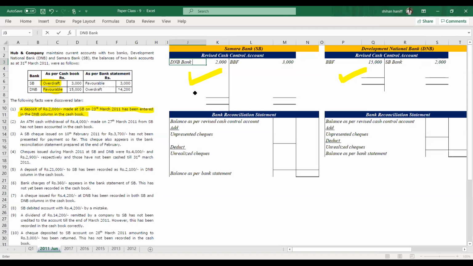So transaction number one: a deposit of 2,000 made at SB should come here, but it has been entered in the DNB column of the cash book. Therefore we credit DNB bank 2,000 and debit SB bank 2,000.